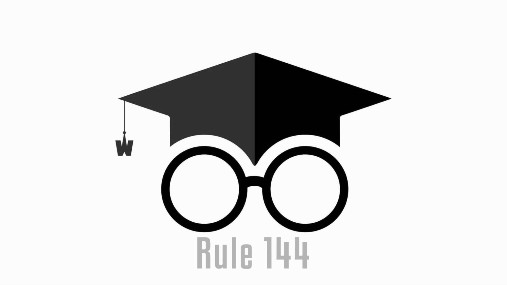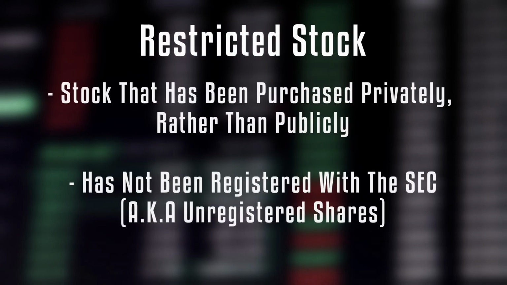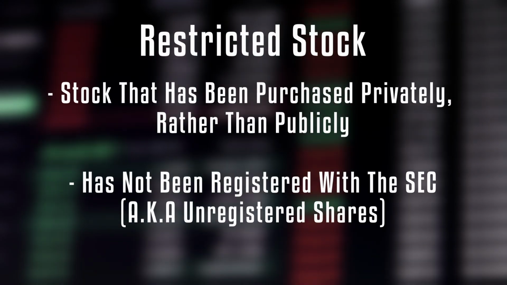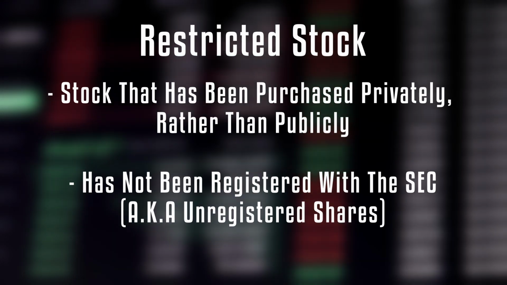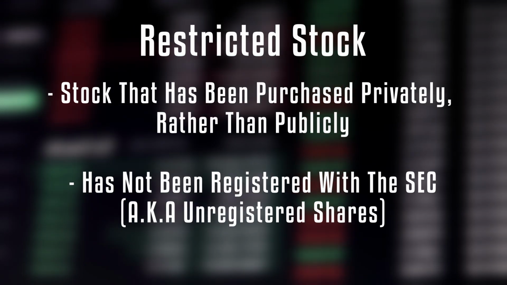Today's lesson, Rule 144. When we talk about Rule 144, we're referring to restricted stock and controlled persons. Let's talk about restricted stock first. Restricted stock is referring to stock that has been purchased by an investor, but not in a standard public offering. Restricted stock is usually purchased privately rather than publicly, meaning that it has not been registered with the SEC.